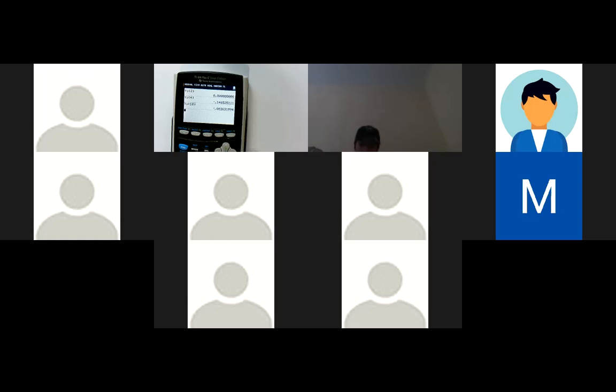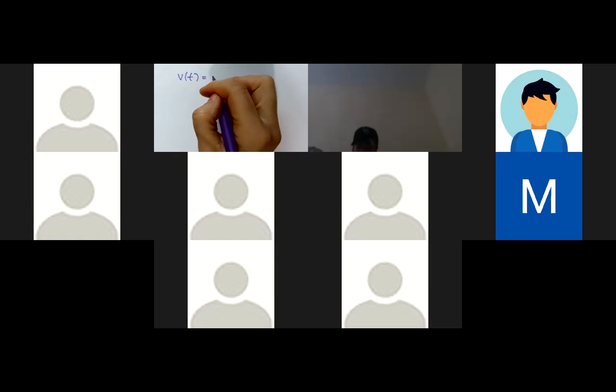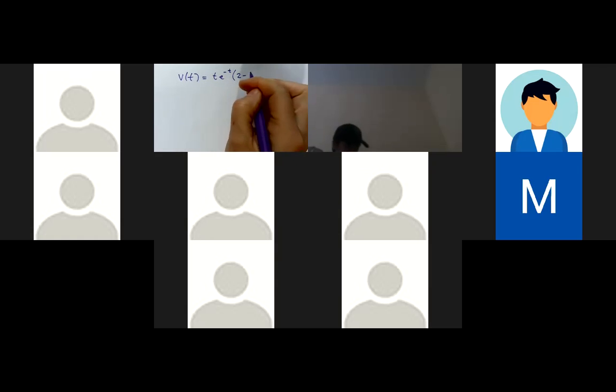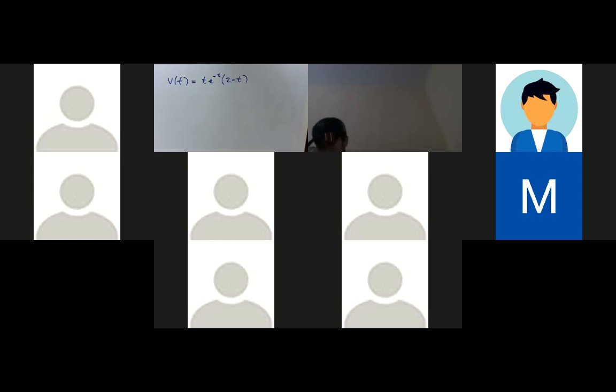Since I've already got my camera on, I think I'm going to switch. Okay. So what was it? I'm going to write it right here. It was t times e to the negative t times 2 minus t. Okay. All right. So the next question, it says, when is the particle at rest?